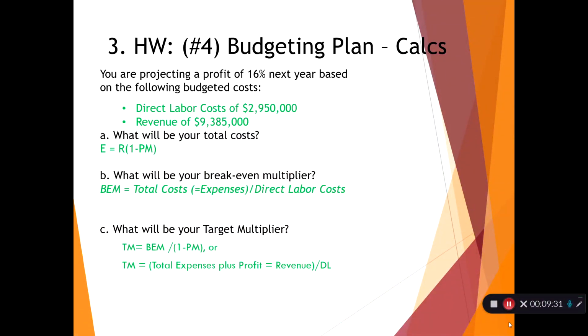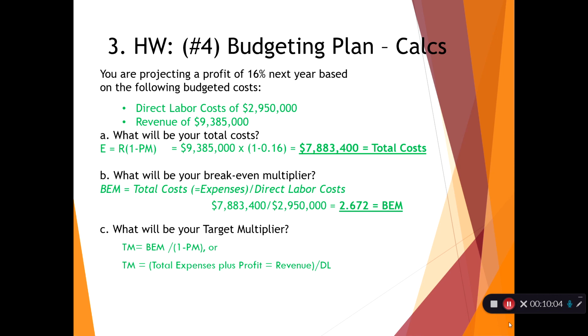We now get into homework number 4 for budgeting plan calculations. If you're projecting a profit of 16% next year based on labor costs of 2.9 and revenue of 9.3, what will our total cost be? Well, we use our formula that we came up with earlier in this presentation, and it calculates as the $9.4 million times 1 minus the reduction of the profit margin. So our total cost is $7.9 million.